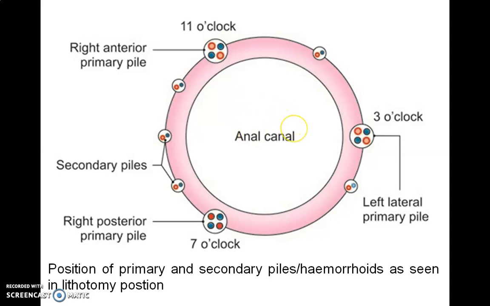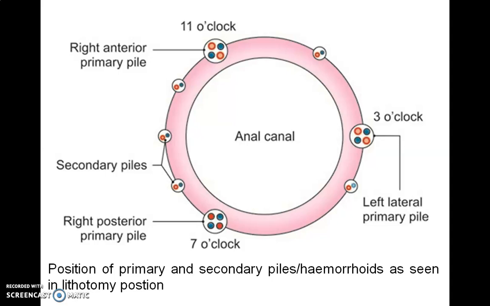Anatomically, each hemorrhoid or pile consists of a fold of mucosa and submucosa containing varicose radicals of the superior rectal vein and the terminal branch of the superior rectal artery. These are painless and bleed profusely on straining during defecation.